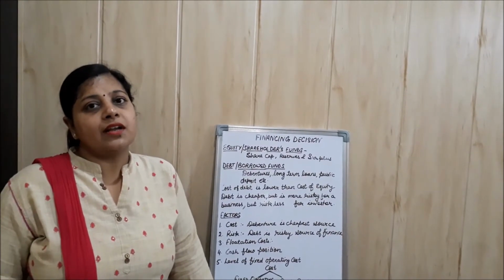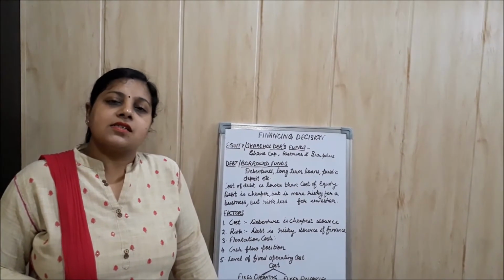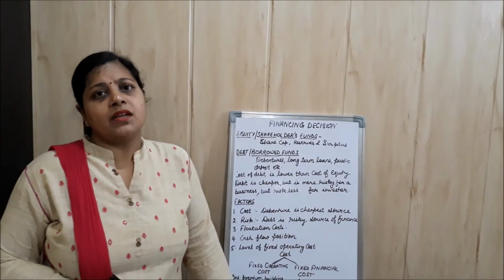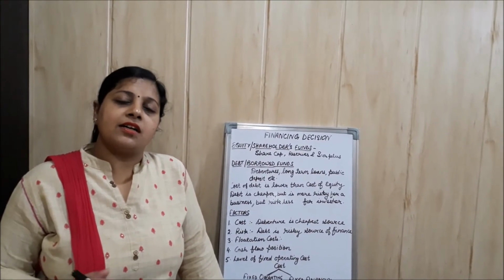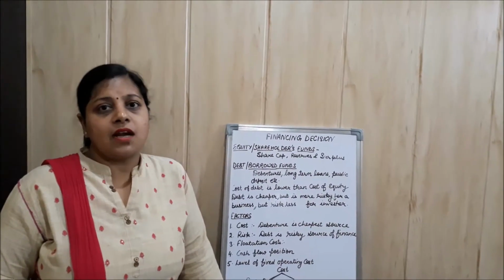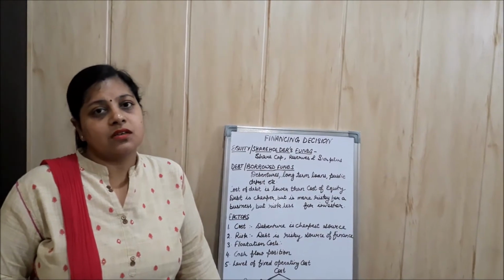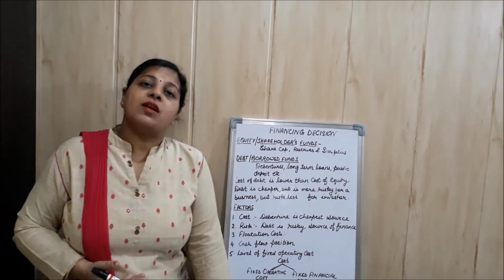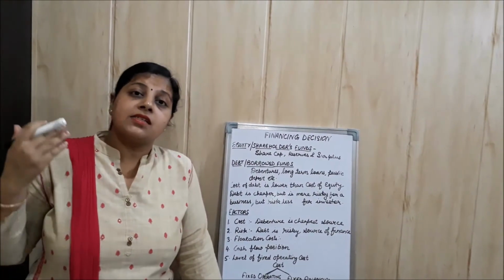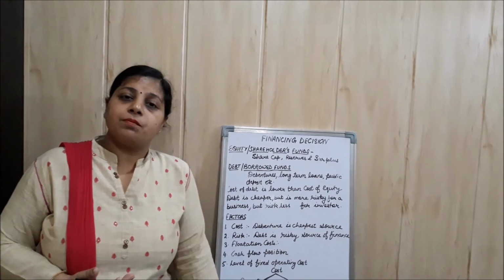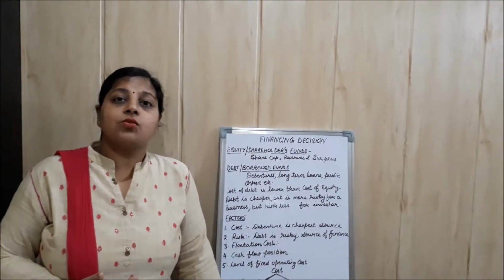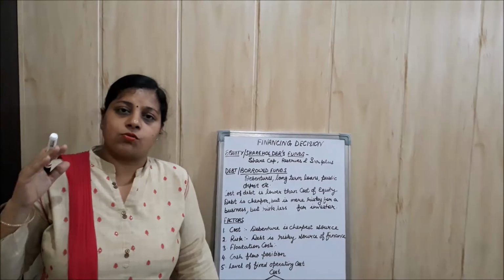Now students, the last point I will discuss with you is the state of capital market. There can be different states of the capital market. What happens in the market? Different types of situations occur. Sometimes a boom situation occurs and sometimes a depression situation occurs. Boom means when the market is at its peak, there is high demand, high supply, and prices are also very high. Depression is the period when the market is very low, there is no demand for goods, no supply, and prices are also very low.